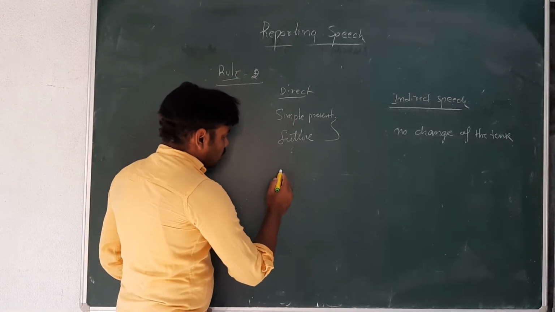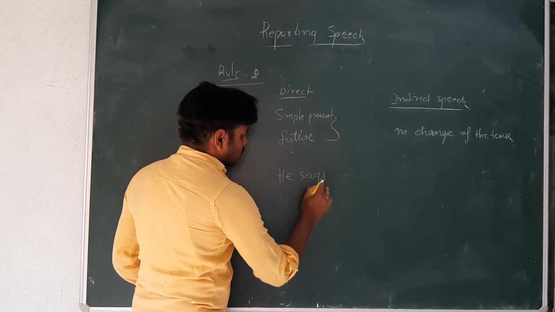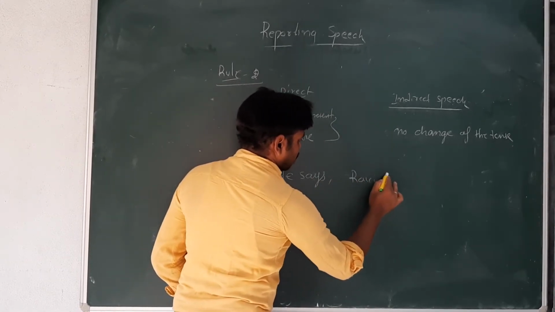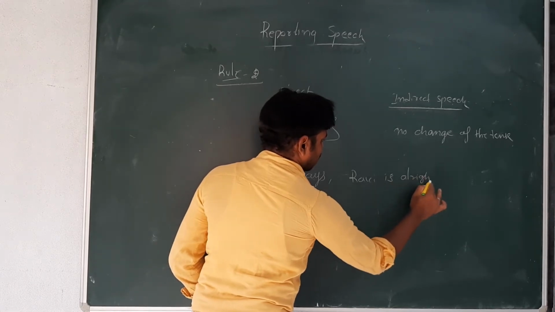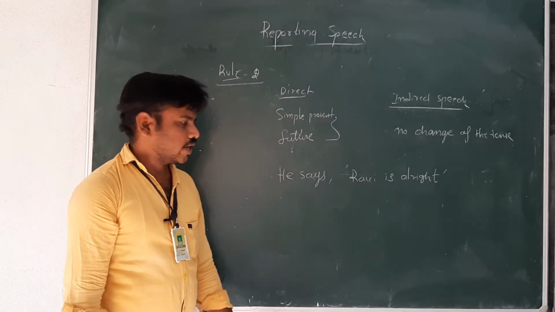For example, he says, "Ravi is all right."